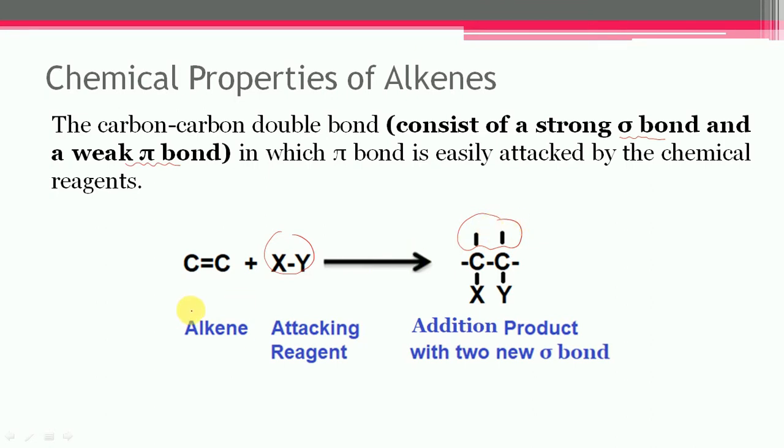Thus, alkenes typically undergo addition reactions, which involve the union of two reacting molecules, that is alkene and attacking reagent, to yield a single molecule of product, which is called the addition product. A majority of the different addition reactions of alkenes are initiated by electrophilic reagents, since the electron pair of the pi bond in alkene serves as a source of electrons.